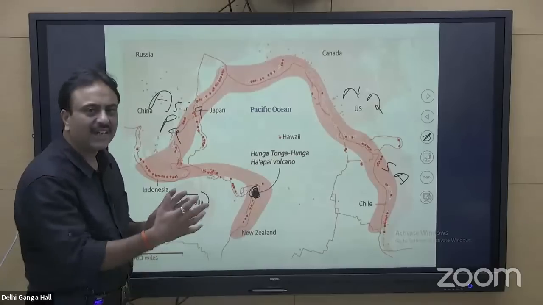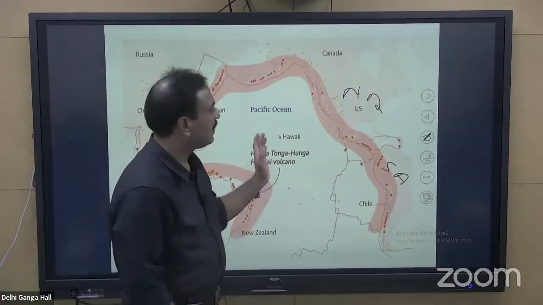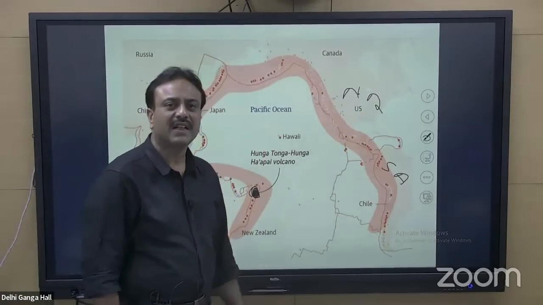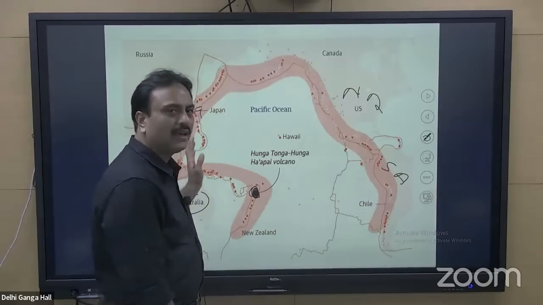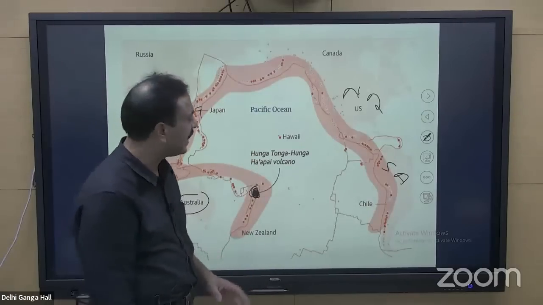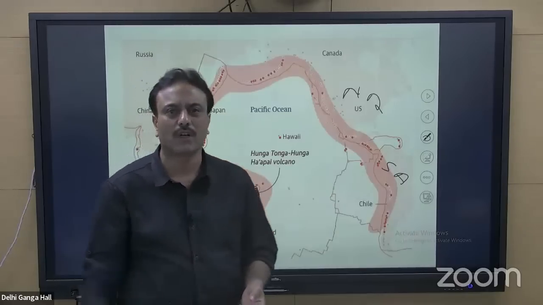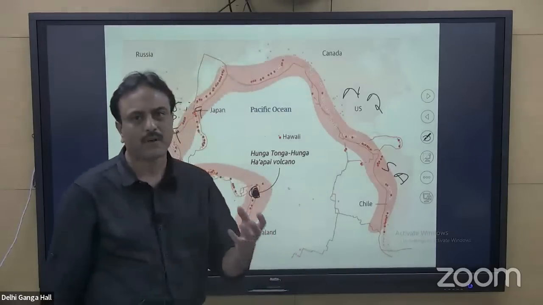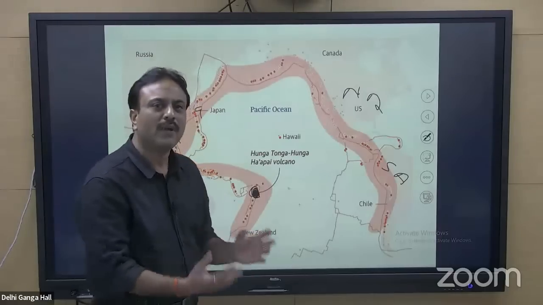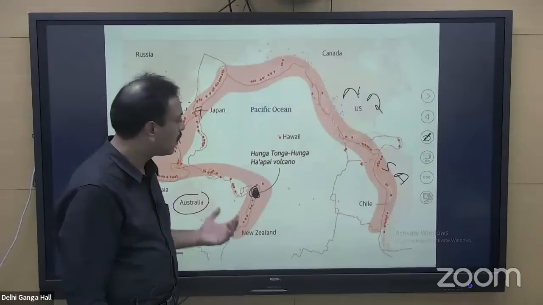If you look at the Pacific on a map, the right-hand side is called the eastern side, and the left-hand side, if you're looking from the front, is called the western side. But the Pacific occupies almost one third of the globe, so when you look at the Pacific on a globe, you are not able to see land on either the American side or the Asian or Oceania side.